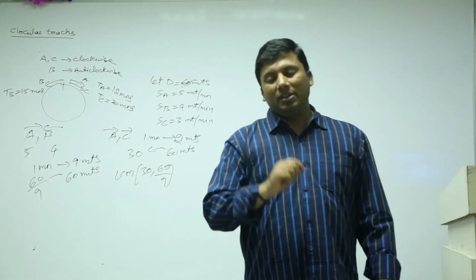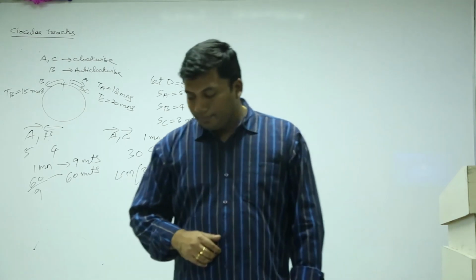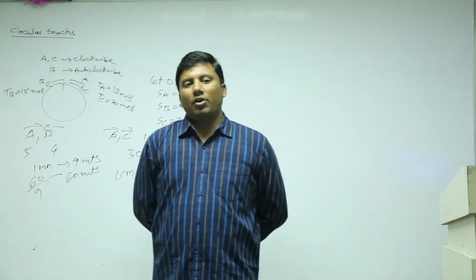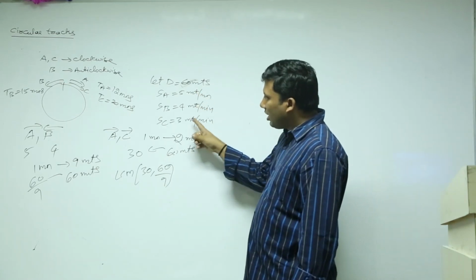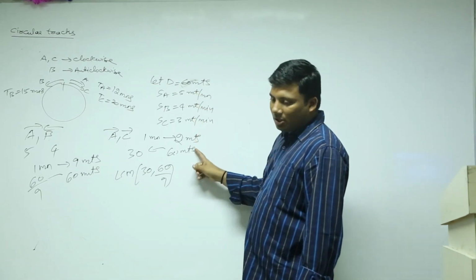Next, think and tell me this answer. Here a small correction, I wrote 8 because I assumed A and C are in the opposite direction, but same direction too.